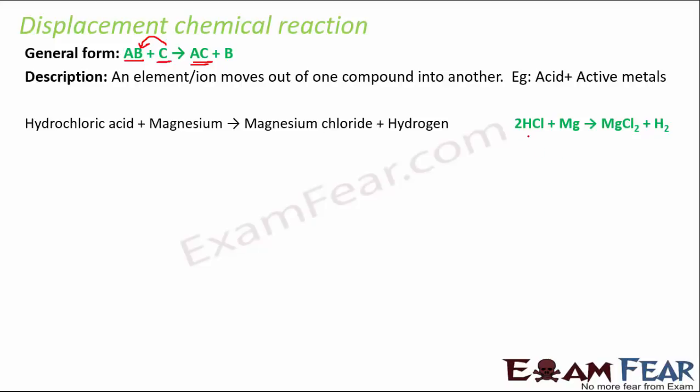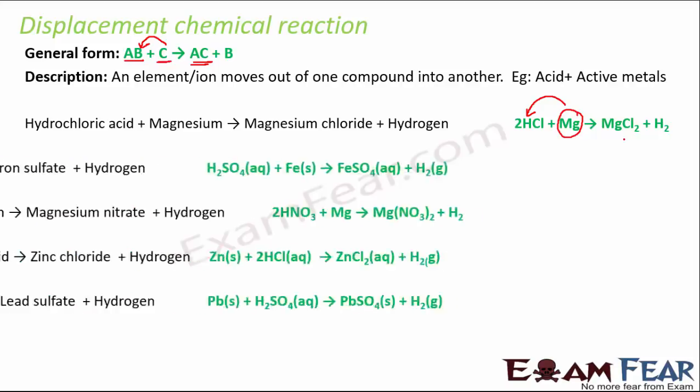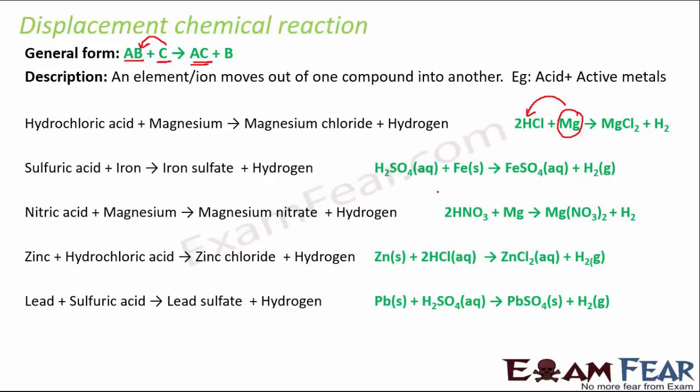For example, when acids react with metals, like HCl reacts with Mg, magnesium, it forms magnesium chloride plus hydrogen. If you see this metal magnesium, it displaces hydrogen from hydrochloric acid and forms MgCl2. Correct? So this is an example of displacement reaction, and all these are also displacement reactions. If you see iron reacts with sulfuric acid, it kicks out hydrogen from the sulfuric acid and it forms iron sulfate, and the same is true for all these reactions.